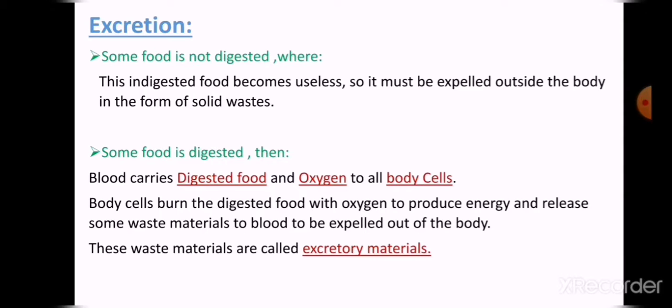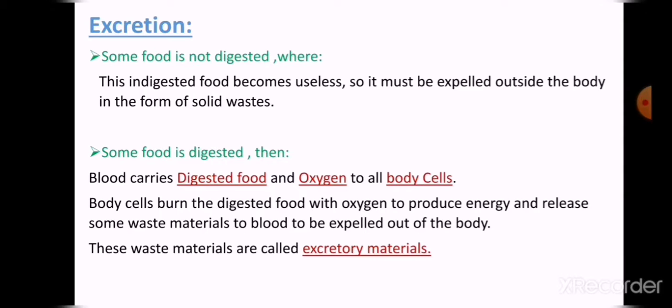Excretion means, when we eat the food, all of you eat the food, okay? All of you can't live without eating food. We want to eat the food to get the energy. So when we eat the food, some food is digested and the other is not digested.